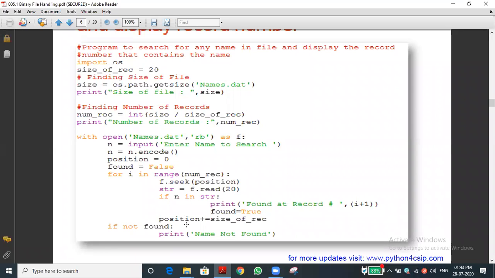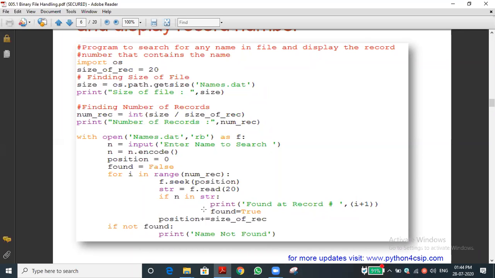Actually we didn't use the break statement, so what will happen? It will search the next record also. Third record it will search, fourth record it will search, fifth record it will search. For example, suppose the same spelling, same name appears twice, and we didn't give the initial. Then it will print all the names which we searched. Two Vikas are working in our institution, means Vikas is found in the second record and also found in the fourth record. Have you understood, students?